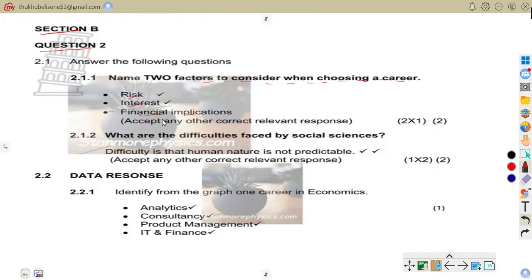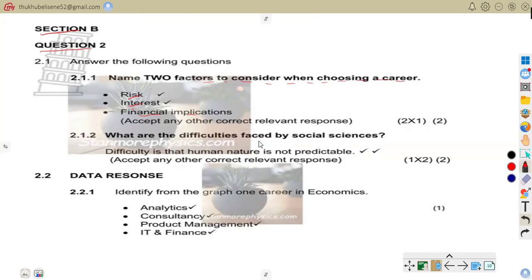With interest, you perform better in what you enjoy. So it's one of the factors you have to consider when you choose a career. Do you have interest in that? Also, financial implications. Some careers pay more. That is what we are talking about, financial implications, as one of the factors to consider when you choose a career.